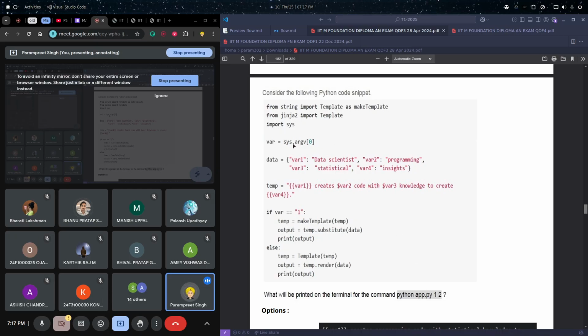Okay, sys.argv is mainly used for accepting the command line arguments, whatever arguments we pass after the Python keyword when we run our Python code. So argv is a list of arguments. The first argument at the 0th index is the file name itself. Then we have other arguments. So here we have a total of 3 arguments: app.py, 1 and 2.